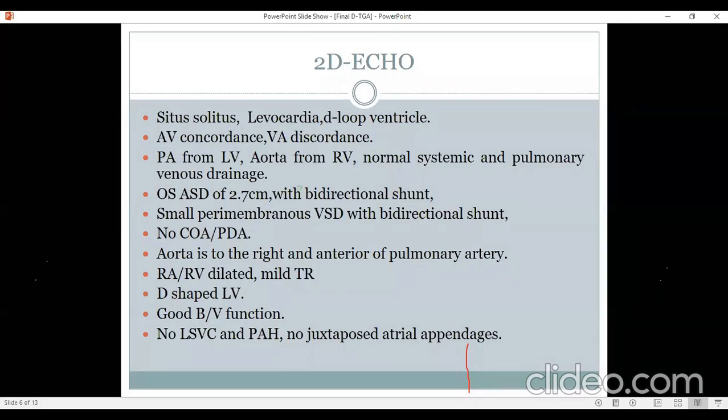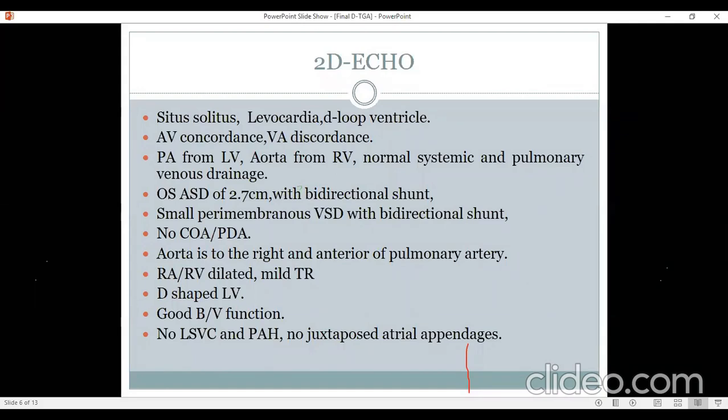The other thing is that the aorta comes much more anterior. So the pulmonary artery will come much before the aorta, so you have to tilt your probe more anteriorly to get the aorta. Otherwise, you will only be getting the pulmonary artery. And once you get the aorta, it will be on the right side, like in normal people, but it will be anterior to the pulmonary artery. So that is the hallmark of diagnosing the classical transposition of great arteries.